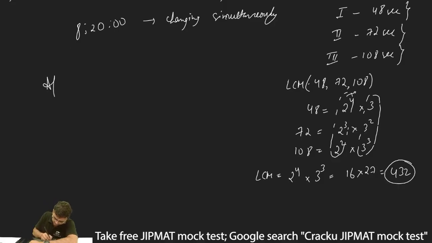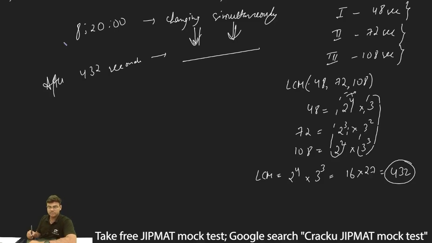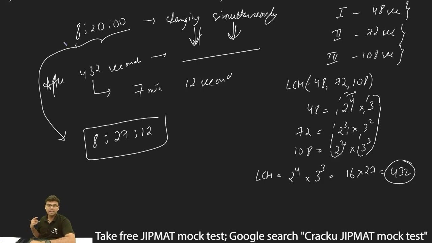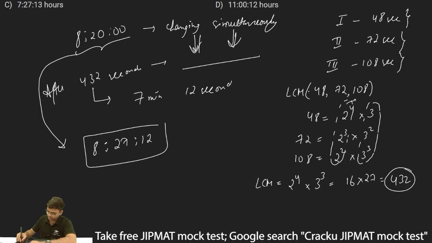So I can say after 432 seconds, they will again change simultaneously. So what is 432 seconds? 432 seconds can be written as 7 minutes and 12 seconds. Thus after 8:20, the lights will change again at 8 hours, 27 minutes and 12 seconds. So at this particular time, all the 3 lights will change simultaneously, and therefore I can say option B is